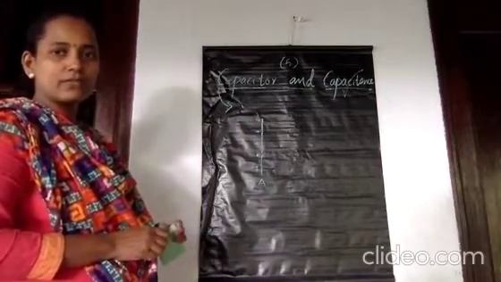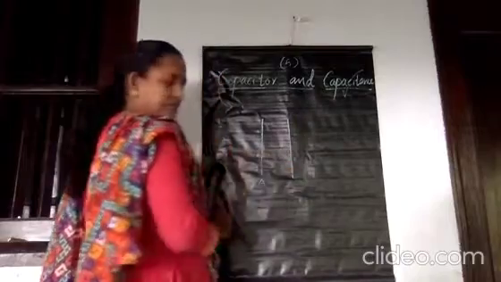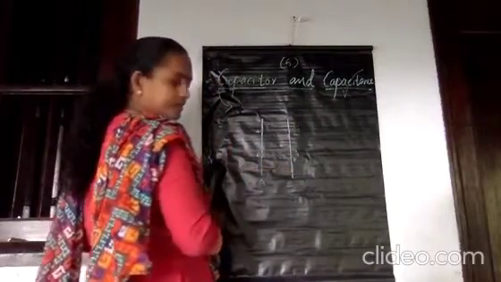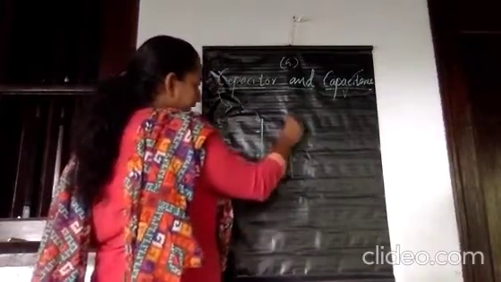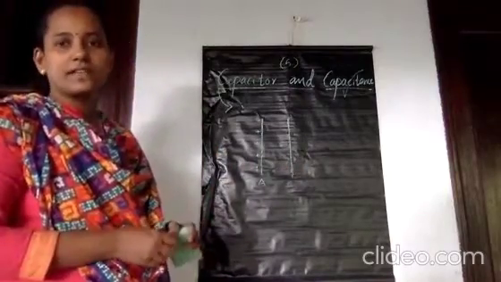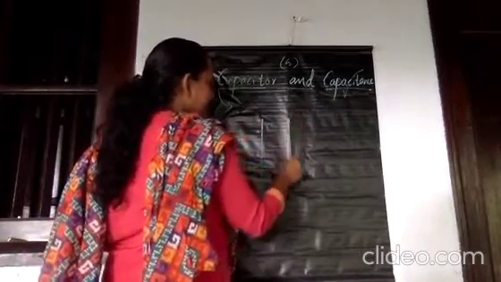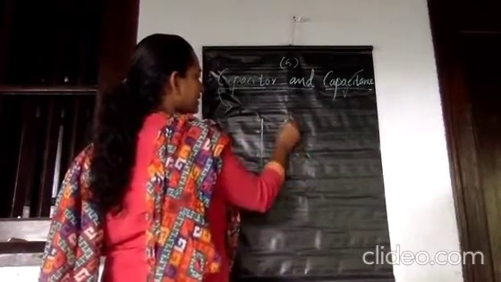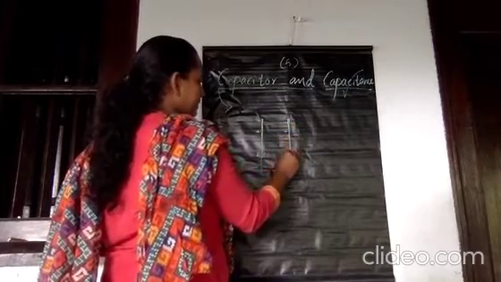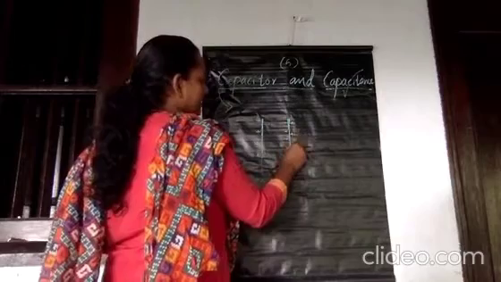When you place another conductor very near to it, with a separation, since it is a conductor, we know there are free charges. Therefore, by the process of induction, the negative charges, that is the free electrons on this conductor, will move towards this plate, and the other side will be left with positive charges.